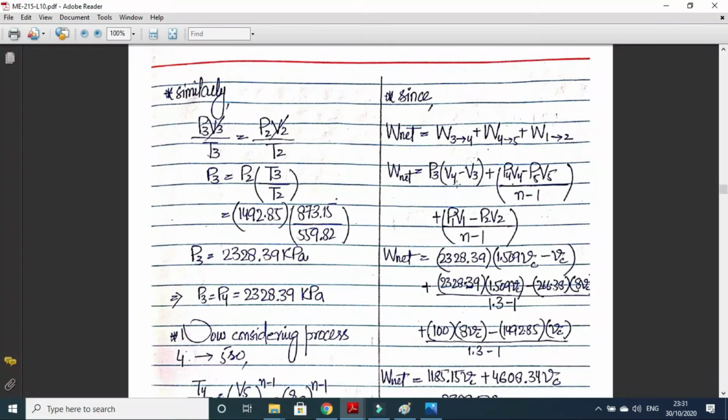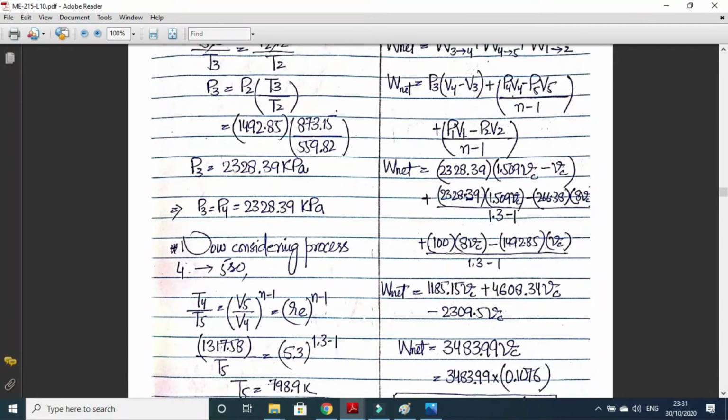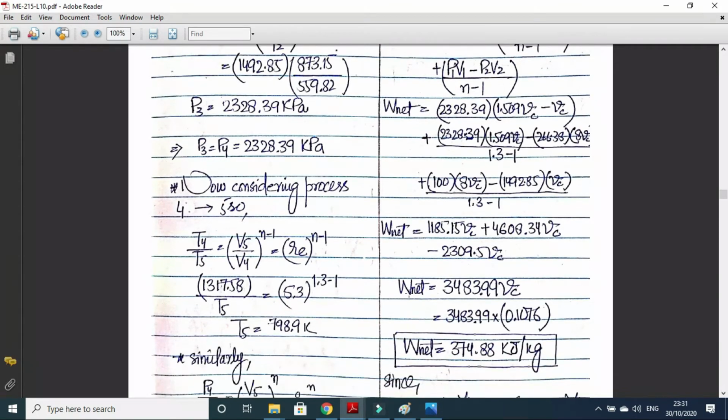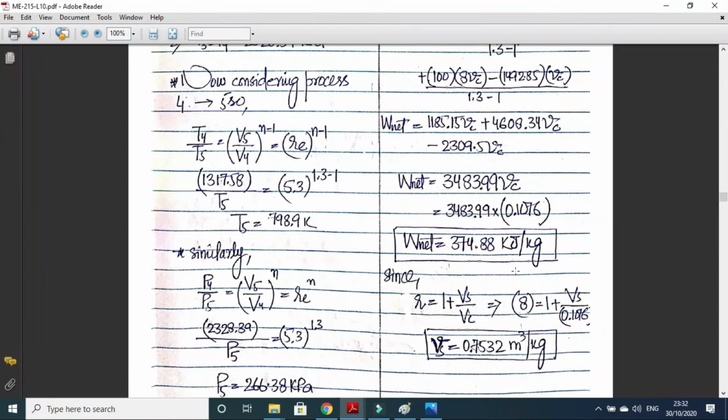Now we can calculate the net work output by using this formula. We know pressures at all the points, and we have put all the volumes in terms of clearance volume. So we can calculate the net work output in terms of clearance volume. Clearance volume is known, so we know the net work output.